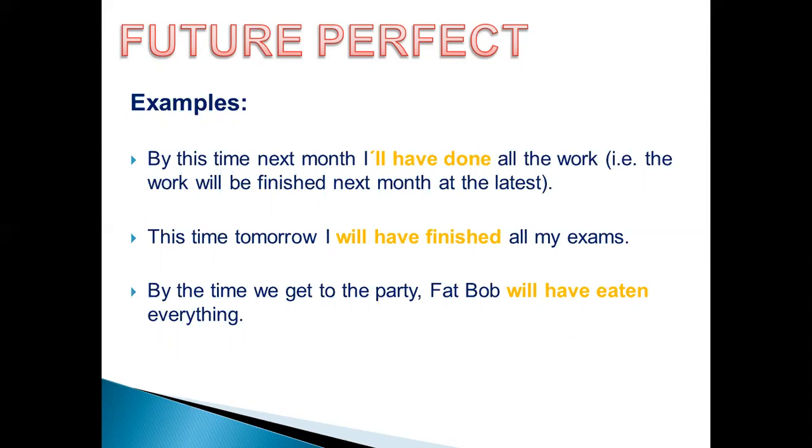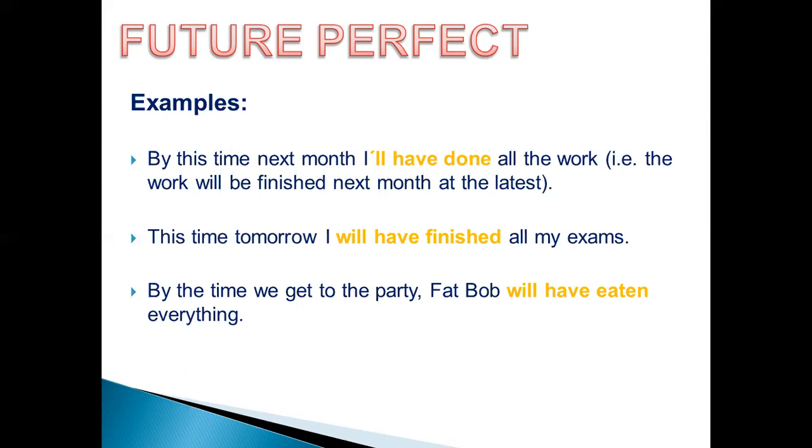Yes, the difference is future continuous is the action will continue at a specific time in the future. But future perfect, the action will be finished, will be completed at a certain or specific time in the future. It's easy now. We can differentiate now. Can you differentiate now between the future continuous and the future perfect?